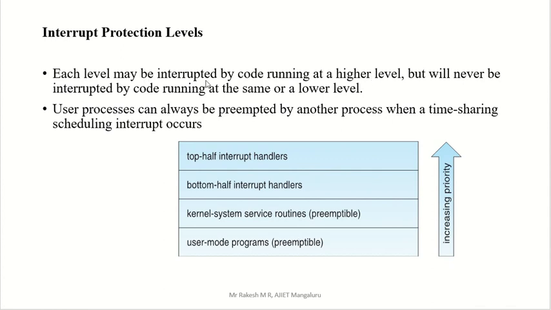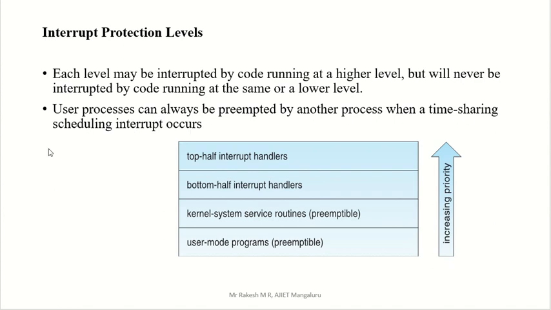Each level may be interrupted by the code running at a higher level, but will never be interrupted by code running at the same or lower level. Only interrupted by a higher level, not by the same or lower level. A user process can always be preempted by another process when a time sharing scheduling interrupt occurs.